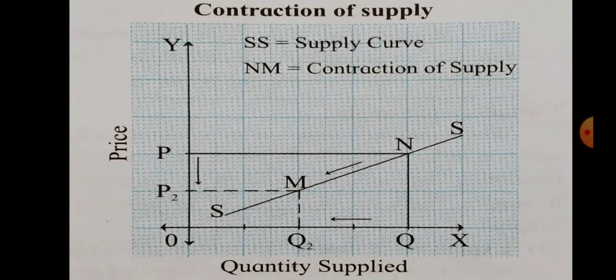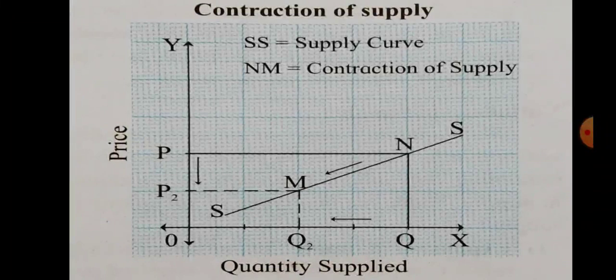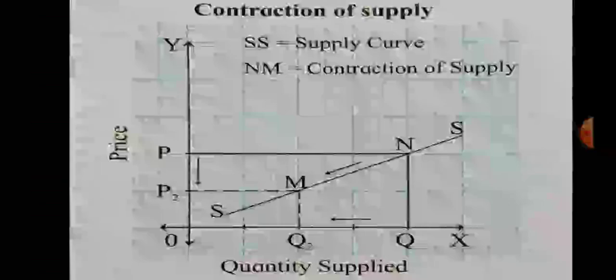So what is the movement of supply along the same supply curve SS here? Supply moves from point N to M. So there is a downward movement of supply along the same supply curve SS. SS shows the supply curve and NM shows contraction of supply. This is known as contraction of supply.